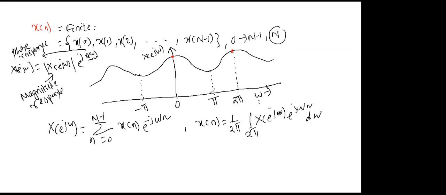Get it? My claim here is that I want the spectrum of a finite sequence by using finite sample values of omega. I don't want infinite sample values. So instead of taking the complete envelope, I will take some samples of omega instead of the complete omega, and I will try to satisfy my claim, like your discrete time Fourier series.